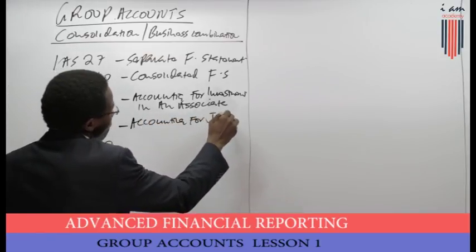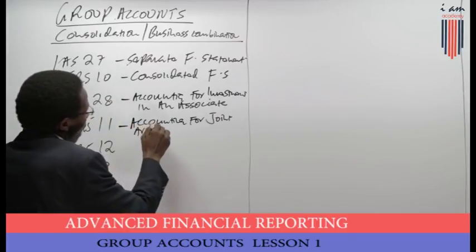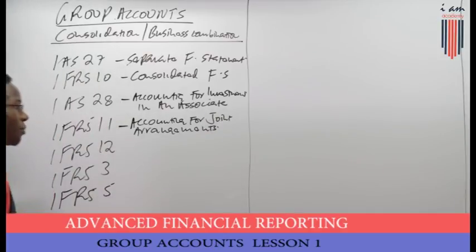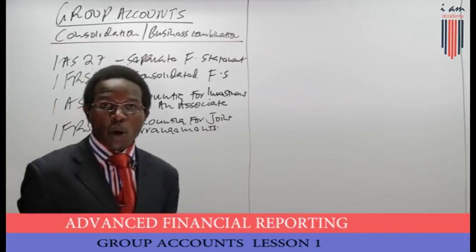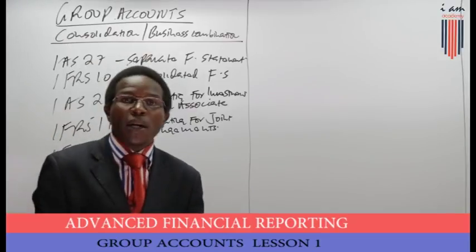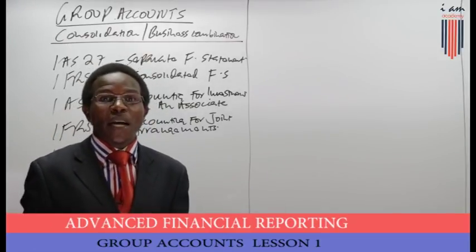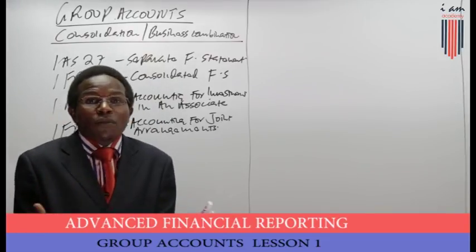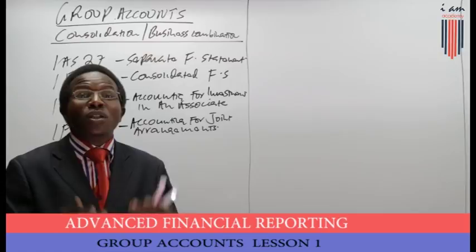Then IFRS 11, this is accounting for joint arrangements. Initially, remember, we used to talk about IAS 31, but IAS 31 is no more there now. We are looking at IFRS 11, joint arrangements, where we are classifying the types of joint arrangements into two.